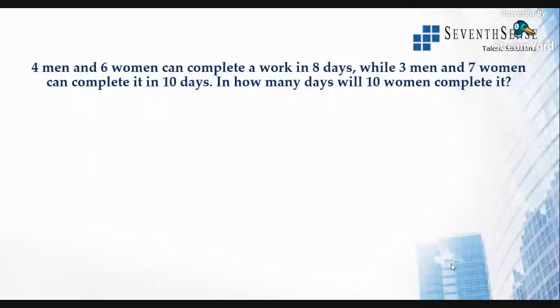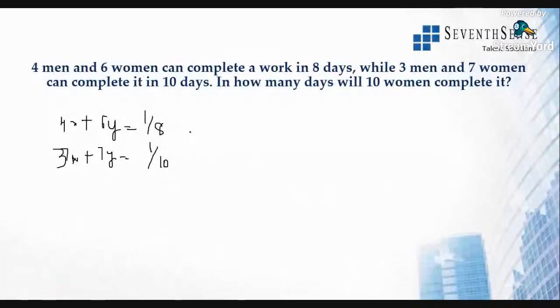4 men and 6 women can complete a work in 8 days, while 3 men and 7 women can complete that in 10 days. So I'll just go directly with the equation. 4x plus 6y is equal to 1 by 8. All right, then for 3 men and 7 women, 3x plus 7y is equal to 1 by 10. So hope you all understand how it is.